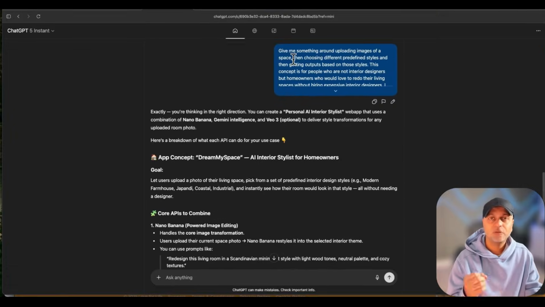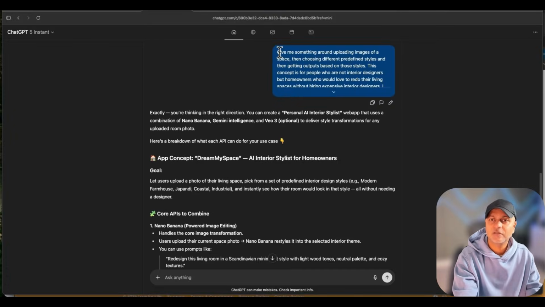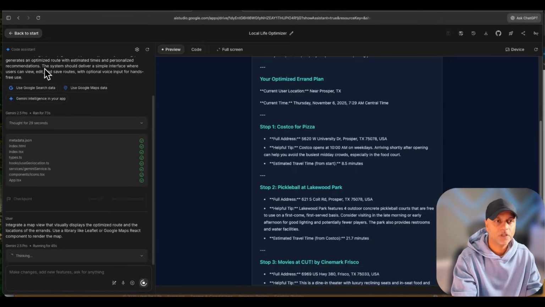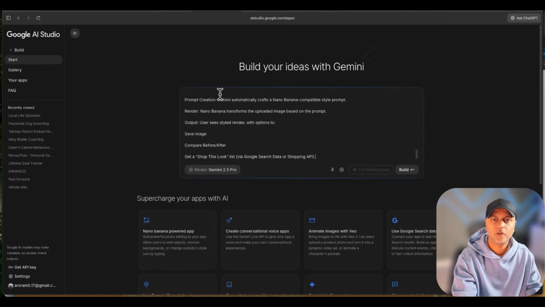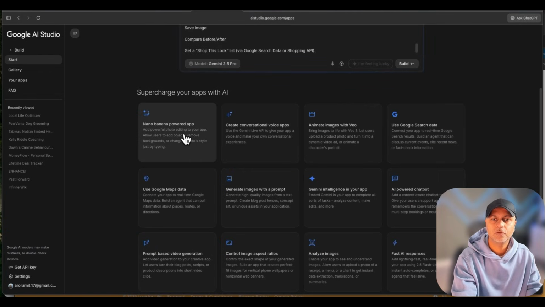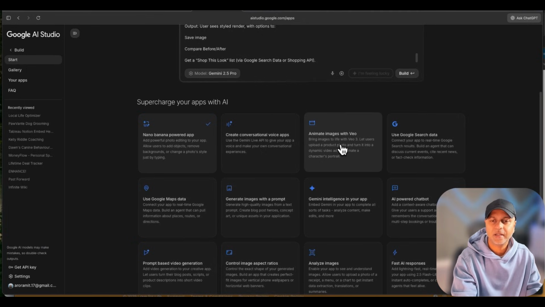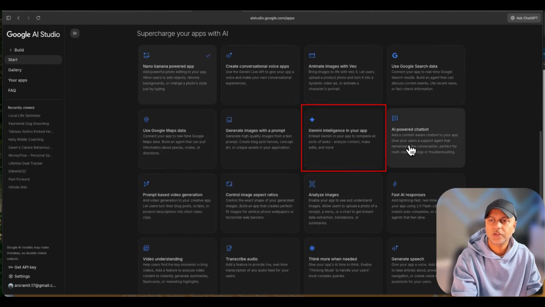Sounds great to me. So while it does that, I've asked ChatGPT to give me requirements based on my idea here. So let's take these requirements, go back to start, and while it's thinking about that, we're going to paste that here and we'll use Nano Banana. And let's for now not add animate images, but what we'll also do is add Gemini.